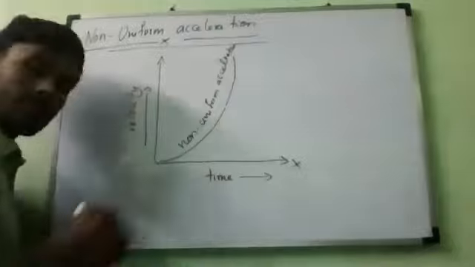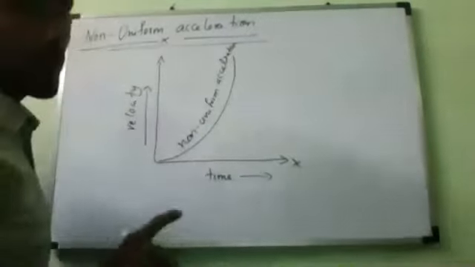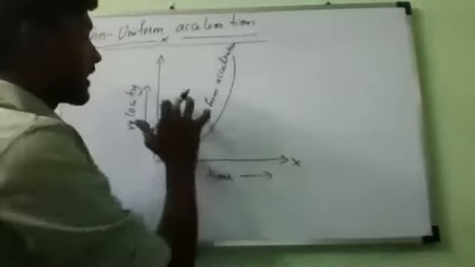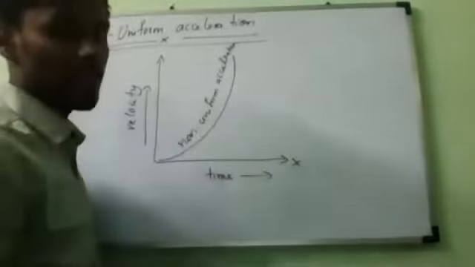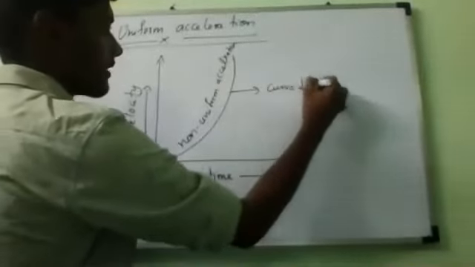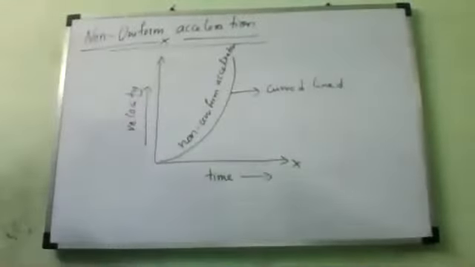So the velocity-time graph for a body having a non-uniform acceleration is a curved line. Understand or not? Now finish it. Draw, all of you draw.